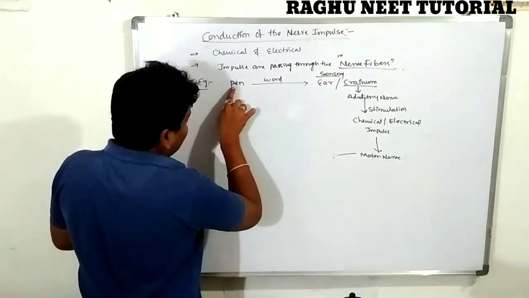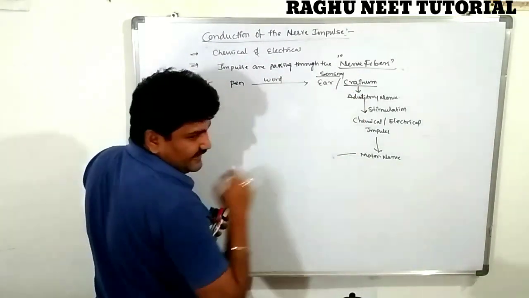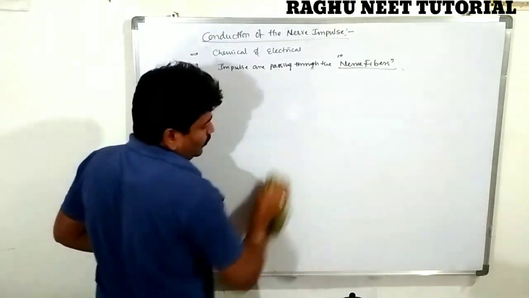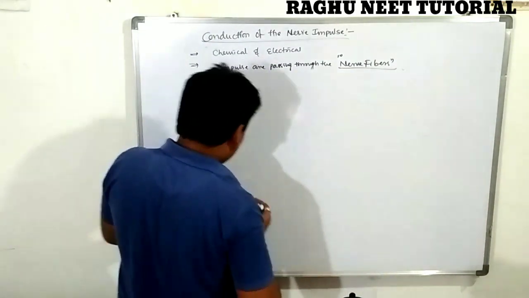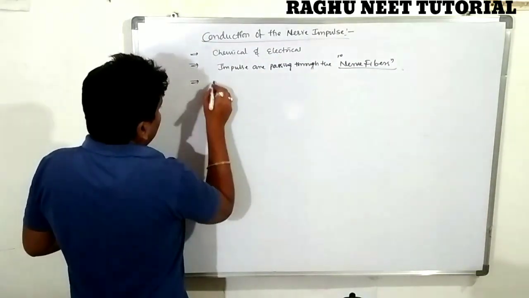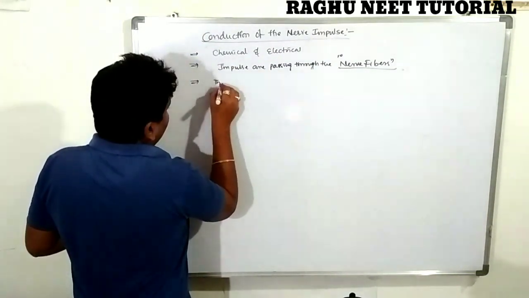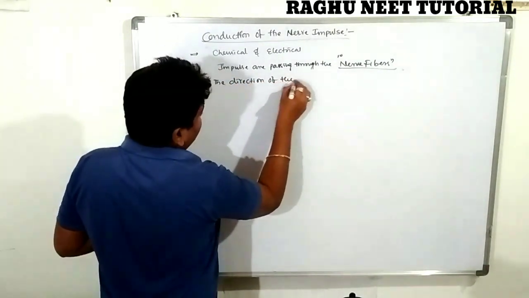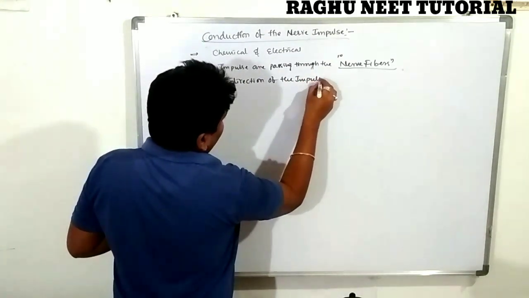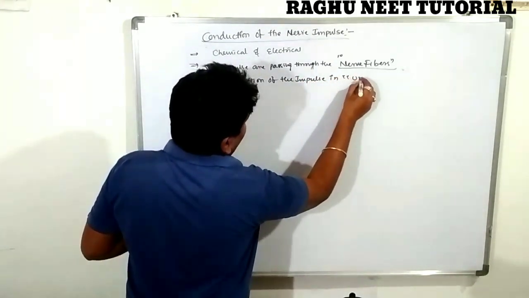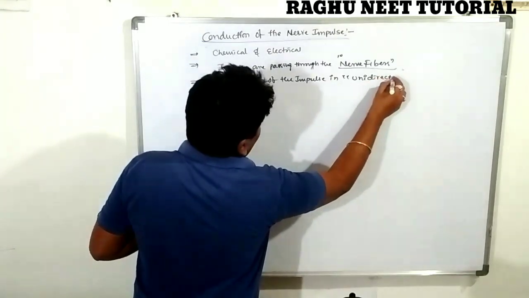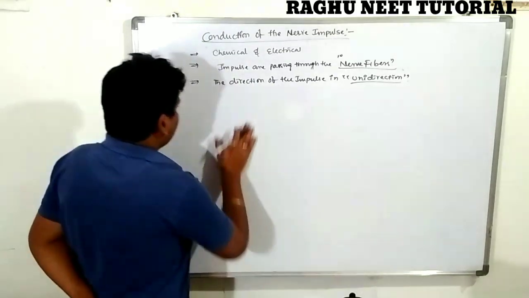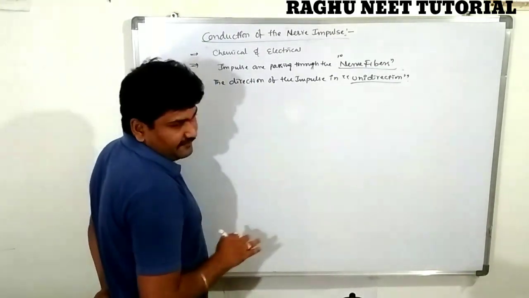So which direction? The direction of the nerve impulse is unidirectional flow, only unidirectional, not bidirectional. Important third point: the direction of the impulse is unidirectional. Clear?